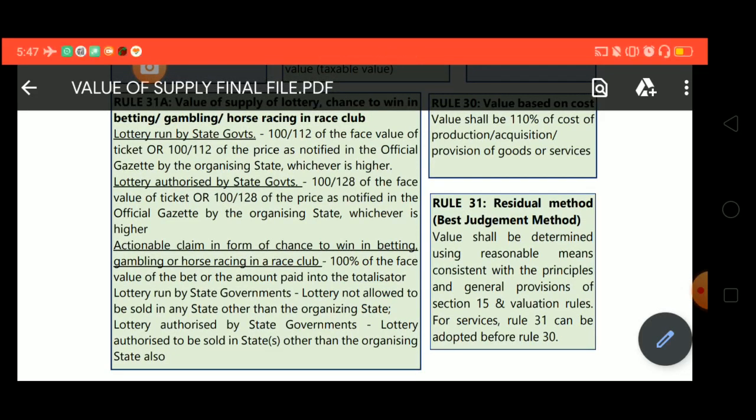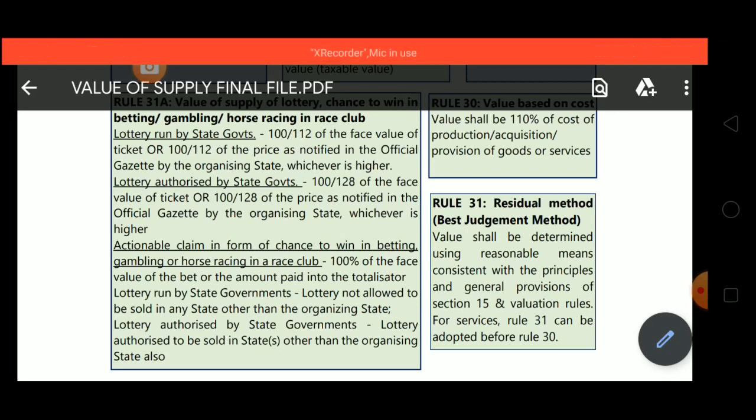Now for lottery authorized by state government, we will take 100 by 128 of the face value of the ticket or 100 by 128 of the price as notified in the official gazette by the organizing state, whichever is higher. In this case the rate is 28%, and in the earlier one, run by state government, it's 12%.